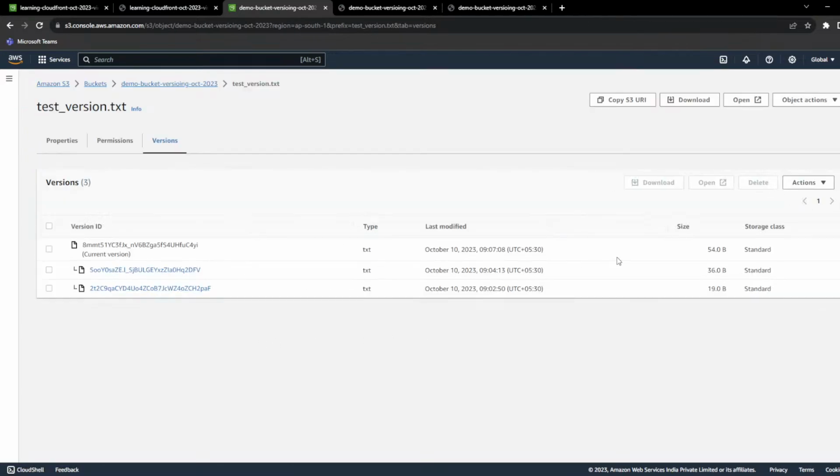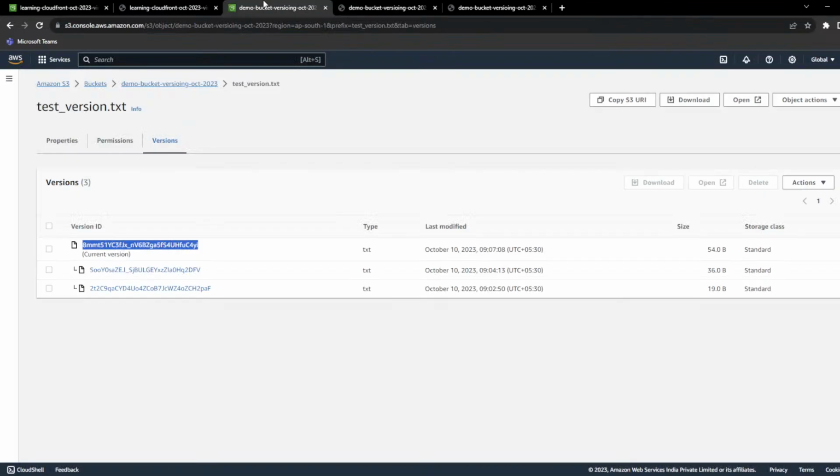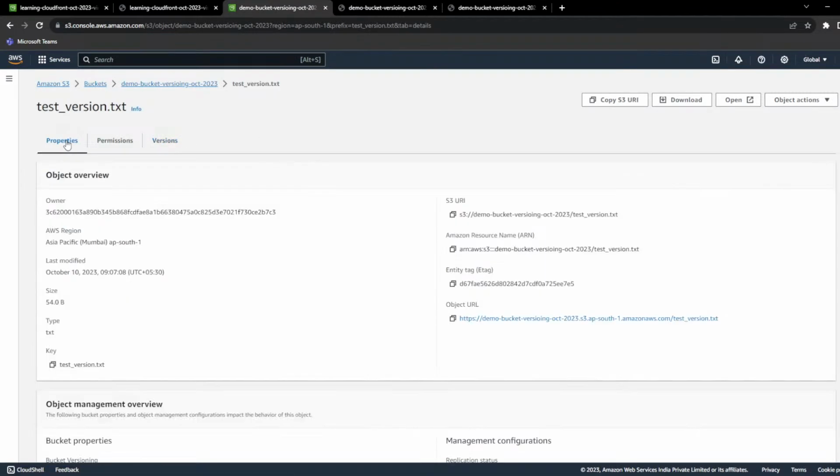Now you can see it has rolled back to the previous version, 54 MB. Now if I refresh this object URL without the version ID, you can see it is 53. So if your object URL is pointed to this version ID, you don't have to pass the version ID. It will load it through your object ID. Clear?